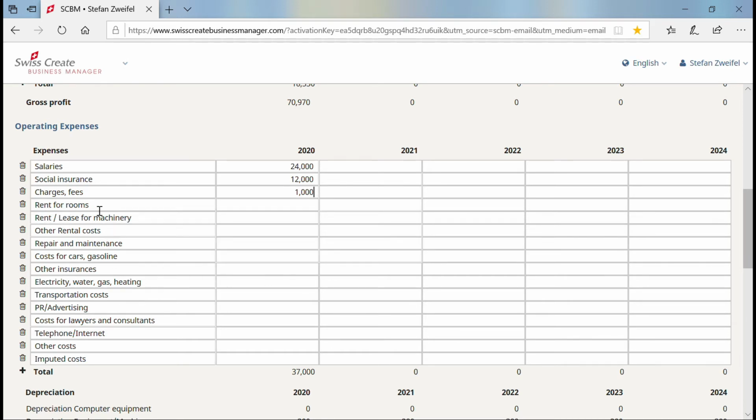The rent for rooms, I don't have to pay any since I own the building. Nevertheless, I want to include the costs here in order to have full transparency. I guess a comparable location would cost about $2,000 a month. So that would cost, if I would have to rent the location, about $24,000.